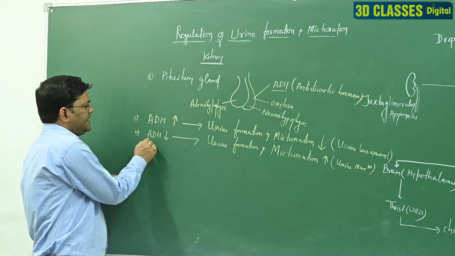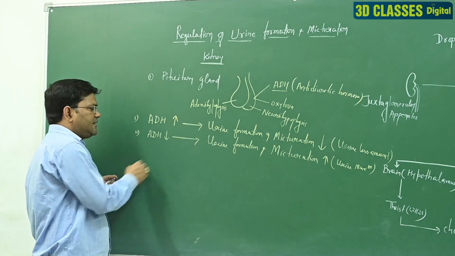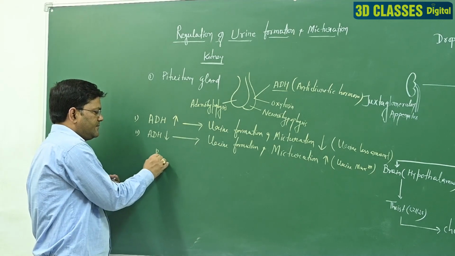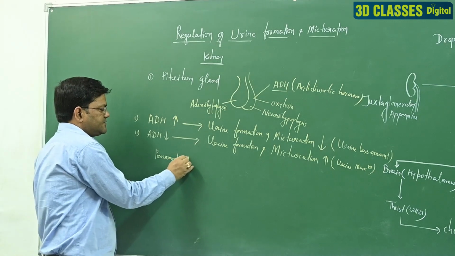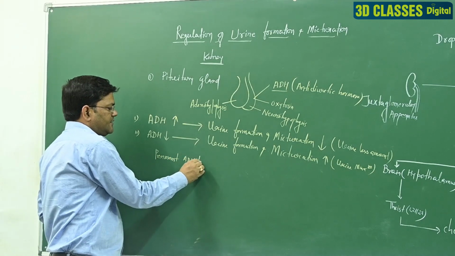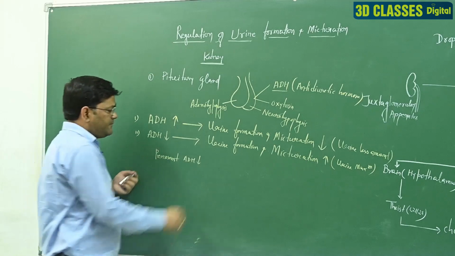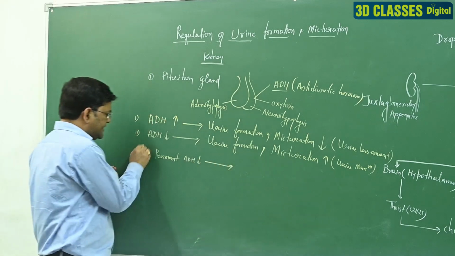If the ADH level is permanently down, it is a medical disease.